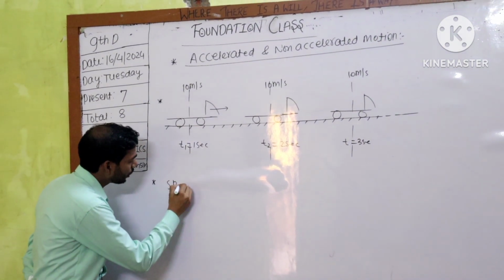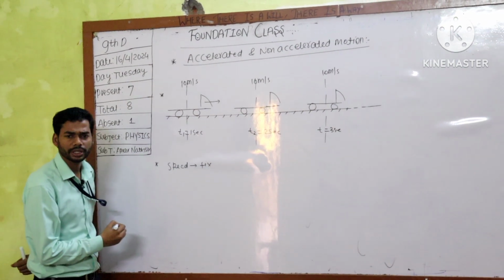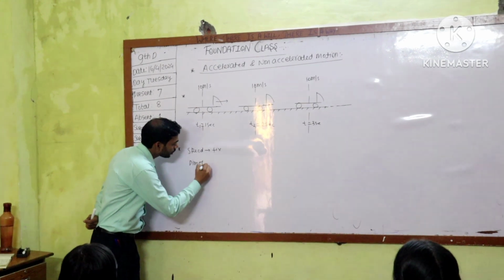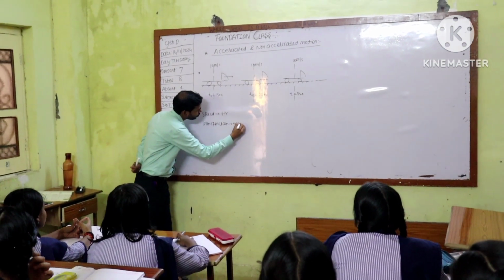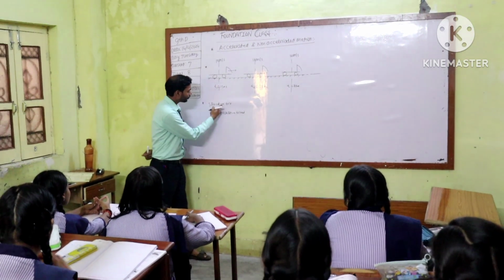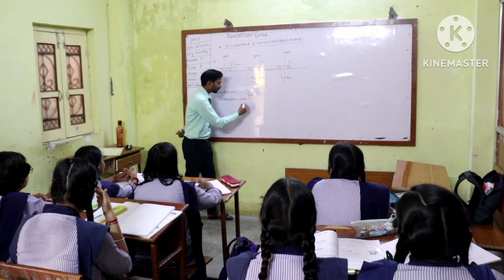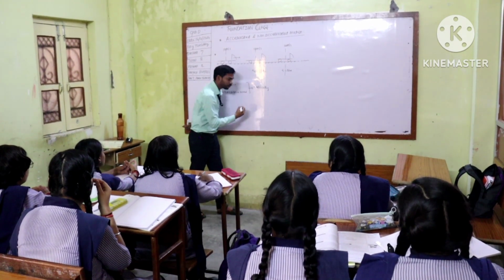So speed is fixed. Fixed means constant. It is not going to change. And direction of motion? Direction of motion is also fixed. And if these two parameters are fixed, then the velocity of the body will be fixed. Yes, velocity of the body will be fixed.